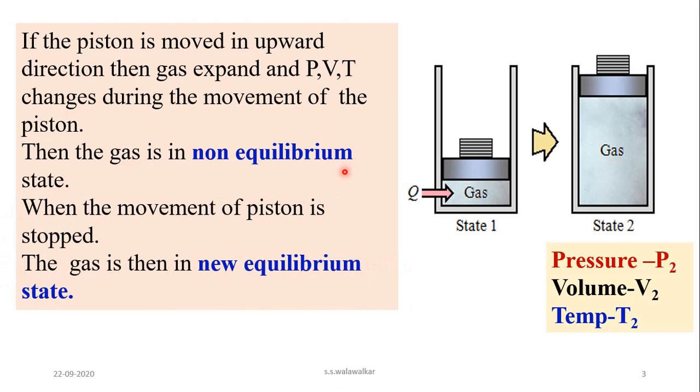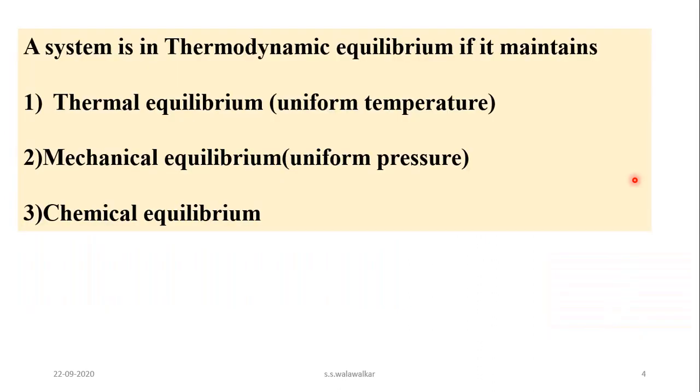And when the movement of the piston is stopped, then the gas acquires a new equilibrium state, and in the new equilibrium state its pressure is P2, volume is V2 and temperature is T2, and it will not change with time. Then again this gas has attained thermodynamic equilibrium. So I think you understood this concept. To attain thermodynamic equilibrium, a system should maintain its thermal equilibrium, mechanical equilibrium and chemical equilibrium.